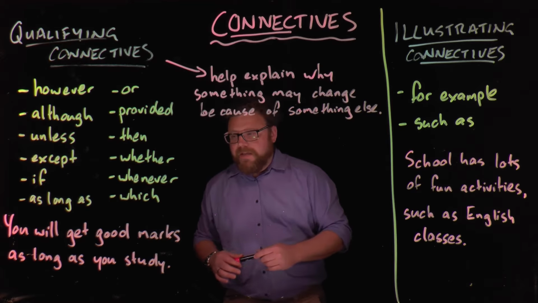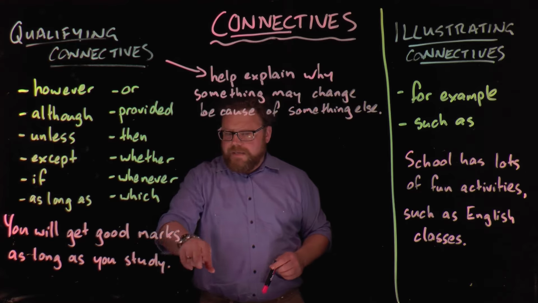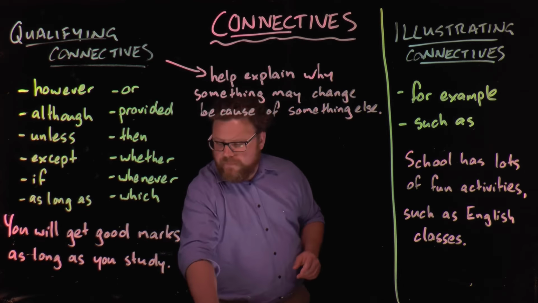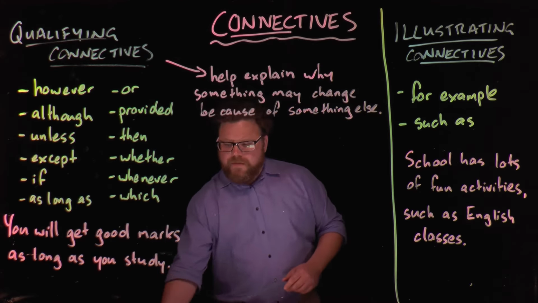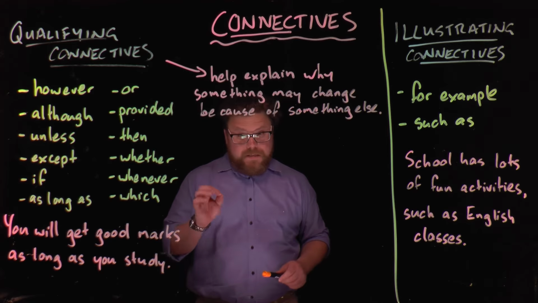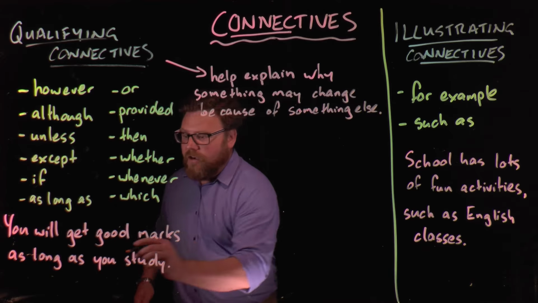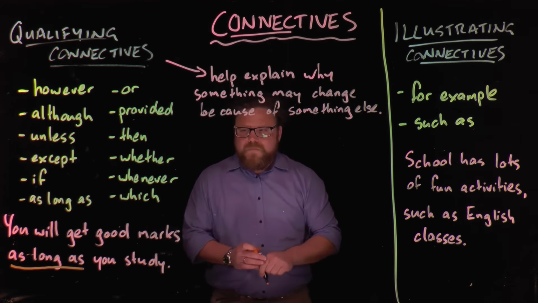An example of how they're used is in this sentence here. You will get good marks as long as you study. So the clause you will get good marks is being qualified. In other words, you will get good marks, but there's a qualification. You will get good marks as long as you study. So the qualifying connective is as long as.